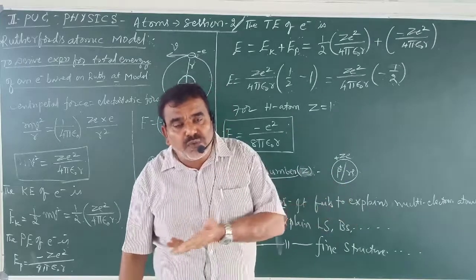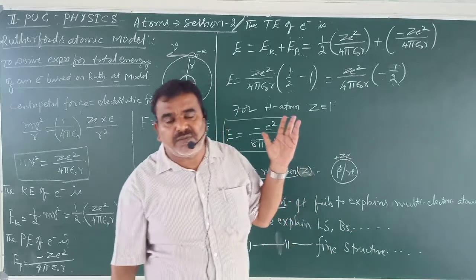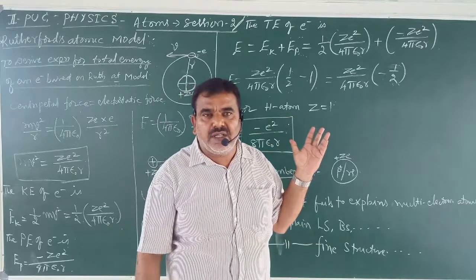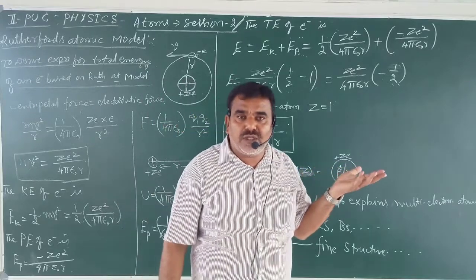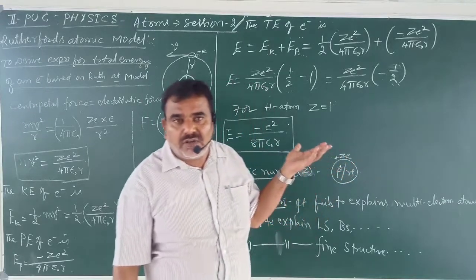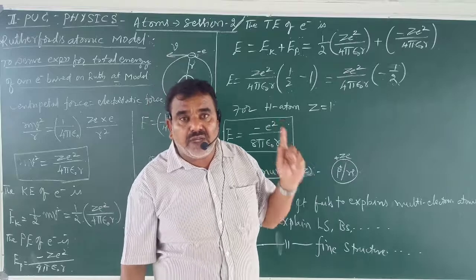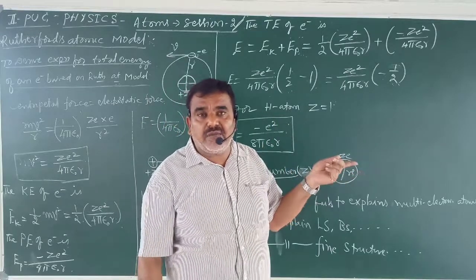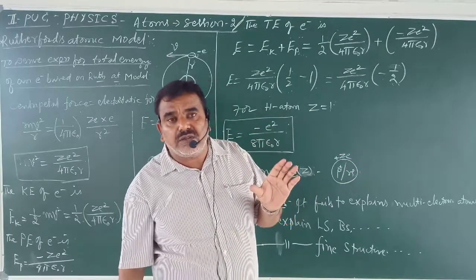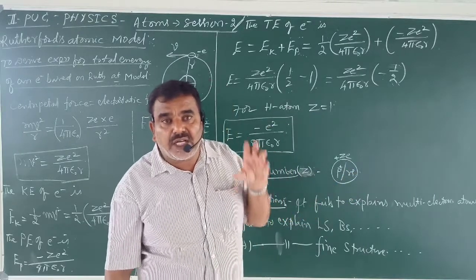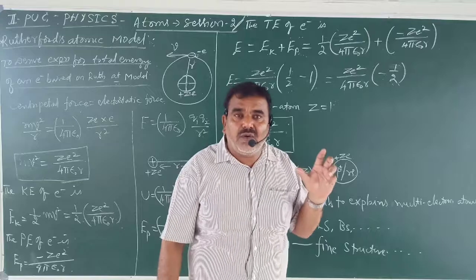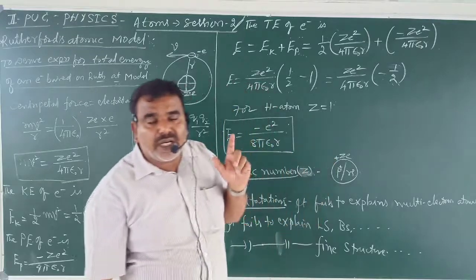So there are so many elements, so many atoms in nature. They are arranged in the periodic table, divided into different blocks: s, p, d, f blocks of elements. What varies from one atom to another atom? The number of protons, the number of electrons, the number of neutrons plays a very important role.